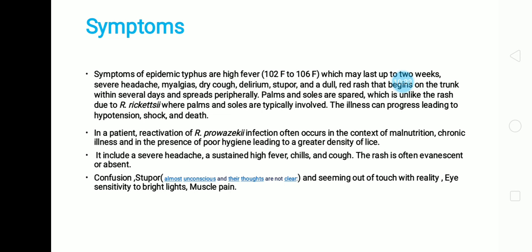The rash may be present or absent. Patients may show confusion, stupor, means almost unconsciousness, and their thoughts are not clear and they seem out of touch with reality. Eye sensitivity to bright light and muscle pain are also there, and if left untreated, it may result in death.